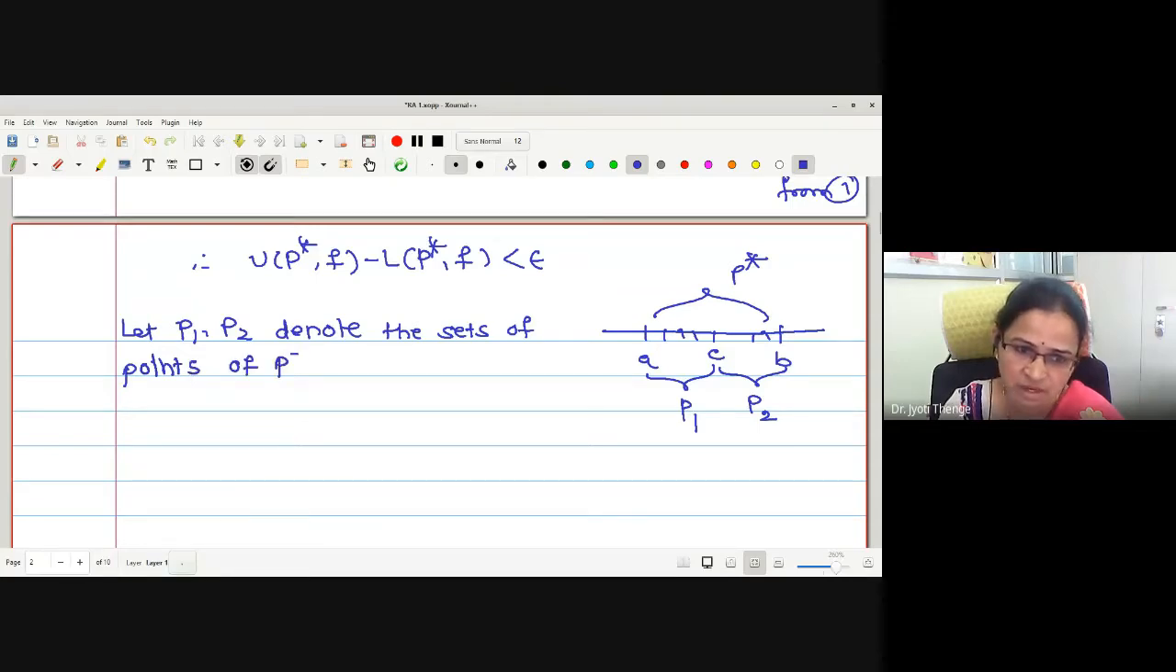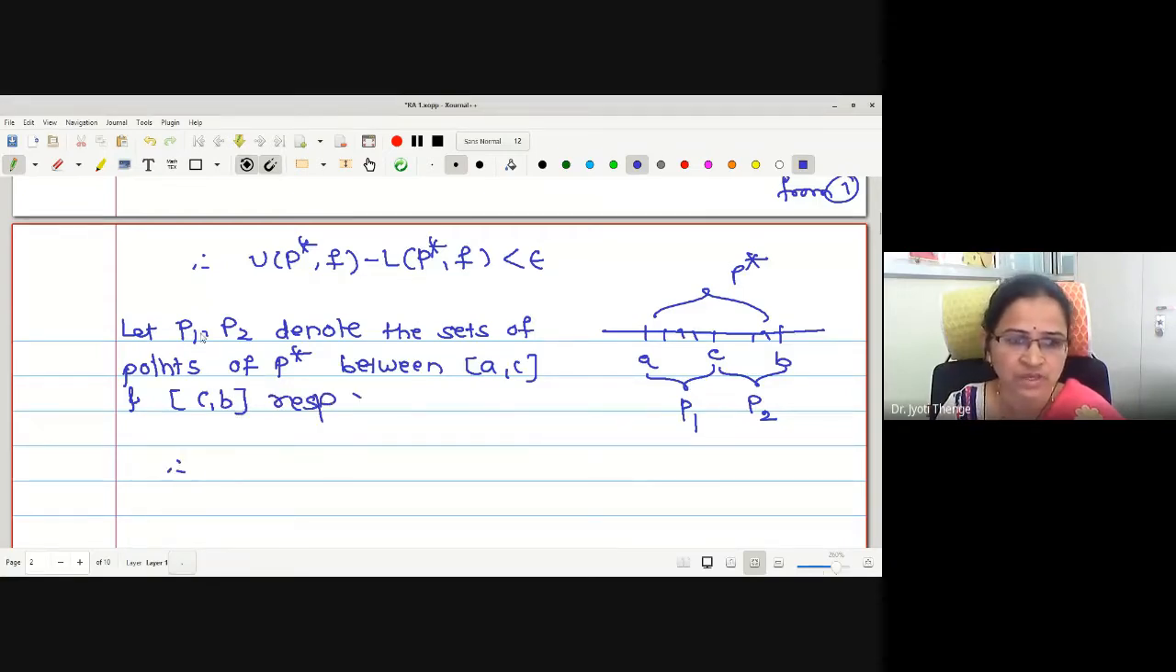Let P1, P2 denote the sets of points of P star between AC and CB respectively. Correct? Therefore, one can say P1 and P2 are the partitions of AC and CB. Therefore, one can write P star is P1 union P2.